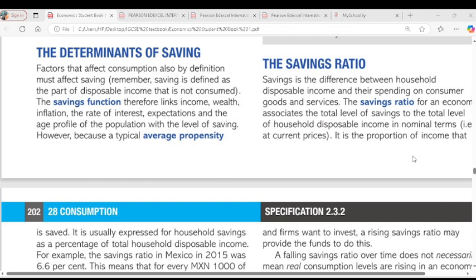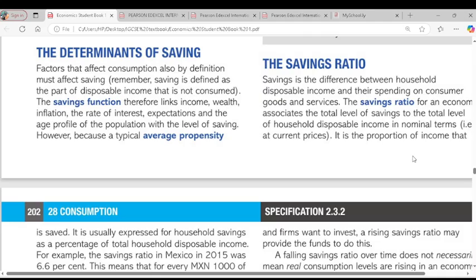Continuing with economics chapter 28, consumption. But today we're going into determinants of saving. When we talk about saving, saving simply means the part of the disposable income we did not spend. That is what saving is. So I wrote, saving is defined as a part of the disposable income that is not consumed, which is the same as spending.